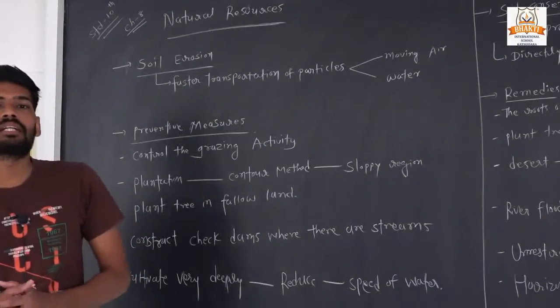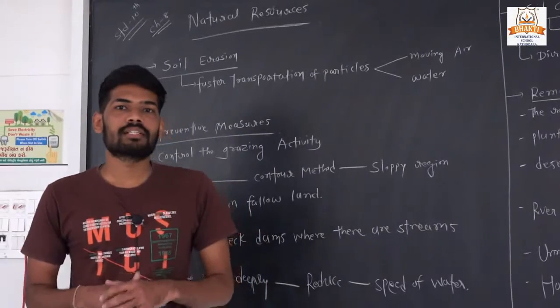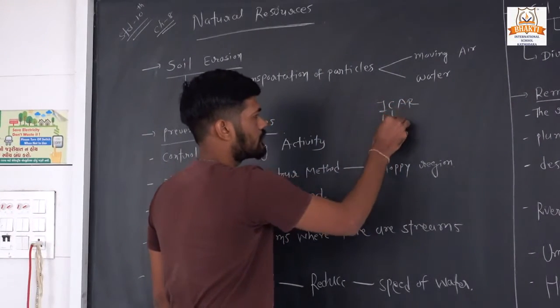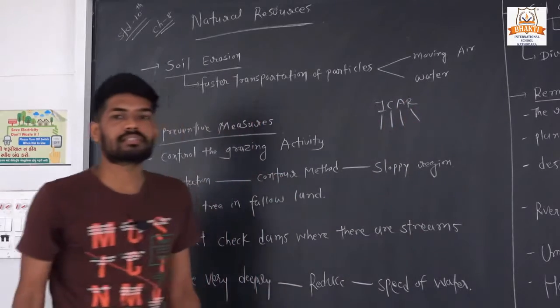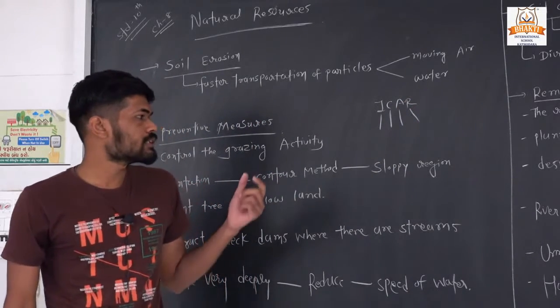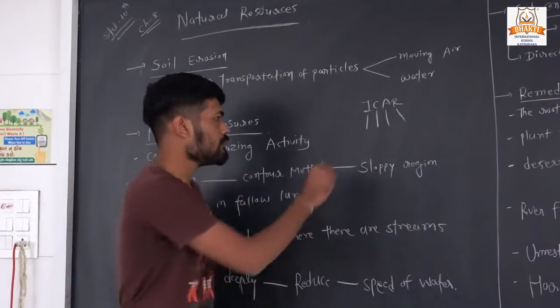Good morning students. In the previous video we have seen that ICAR, Indian Council of Agricultural Research, has divided Indian soil into 8 types. First one is alluvial soil.